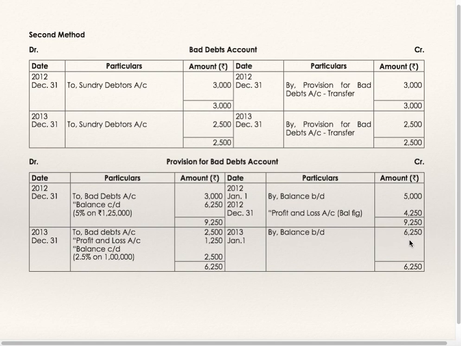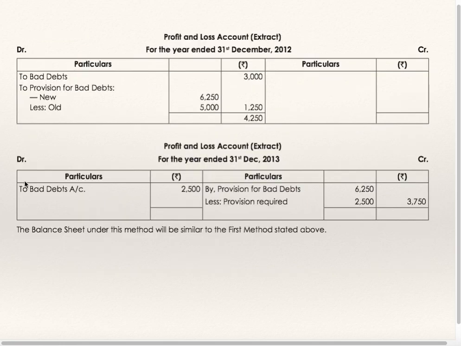So by balance brought down 6250, to bad debts account 2500, to balance carried down 2500, 2.5% on 1 lakh, and 1250 to profit and loss account. This will get transferred to profit and loss account 1250. So this 1250 includes both bad debts as well as provision. Profit and loss account extracts.